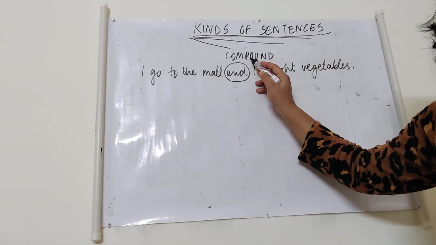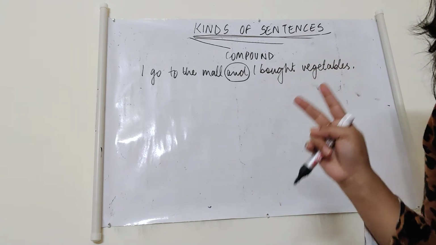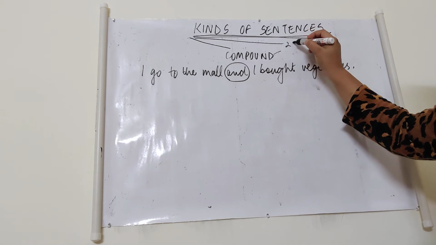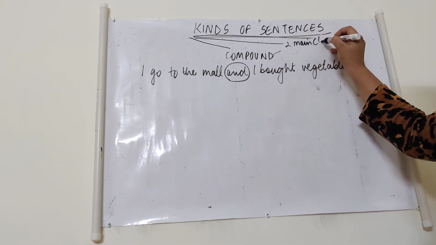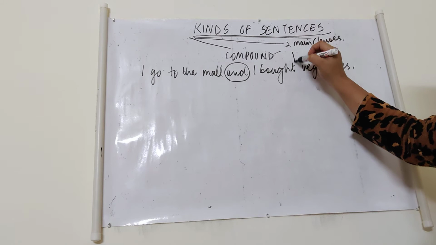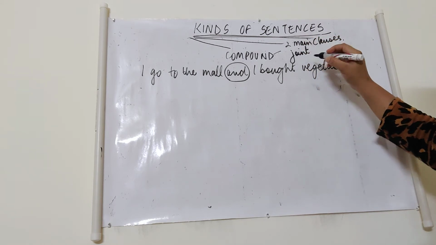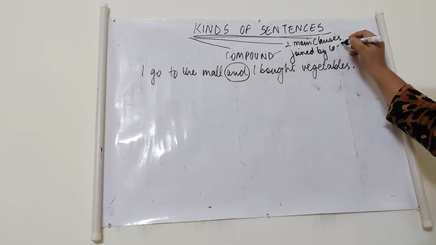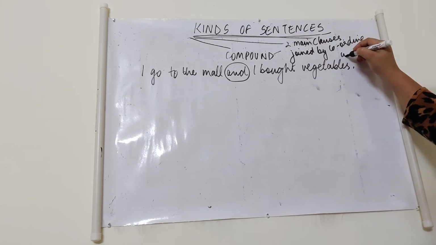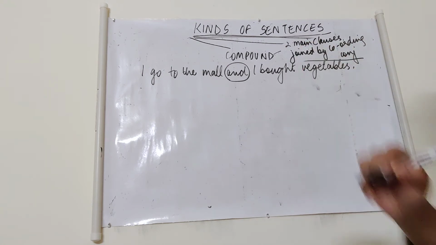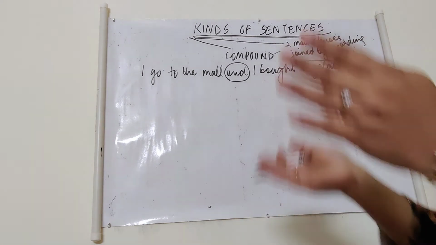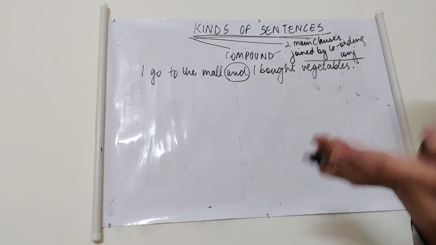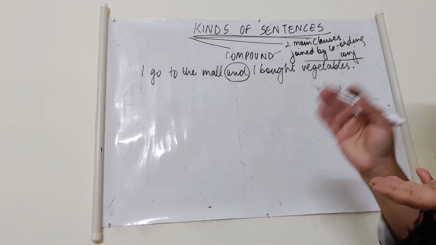Compound sentences have two main clauses. The characteristic is that it has got two main clauses, and these clauses are joined by coordinating conjunctions. In conjunctions, we studied coordinating conjunctions, which join clauses of equal order, which are in coordination with each other.